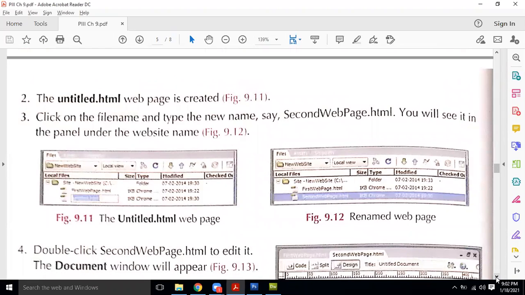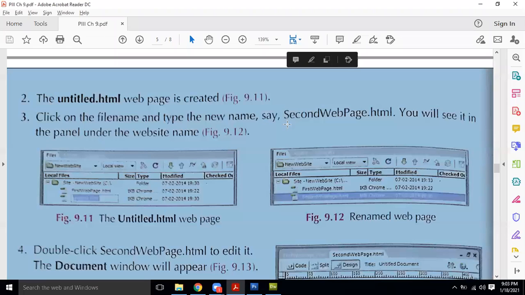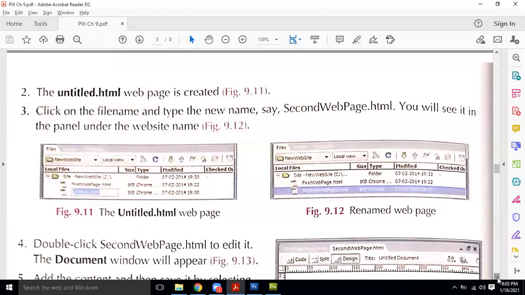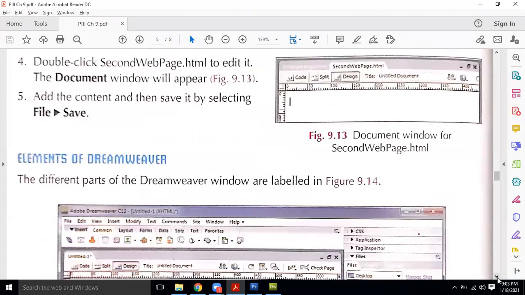By default, it gives you untitled.html. So this kind of question can be asked in your MCQs: what is the default file name in Dreamweaver and its extension. You have to select this one, and you can add as many pages as you like. There isn't any limit for it.